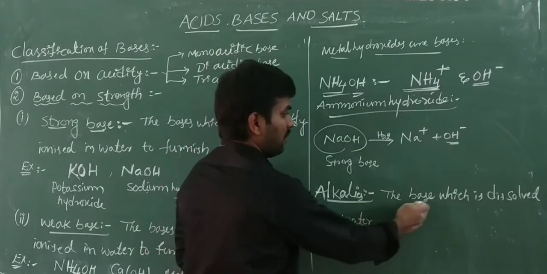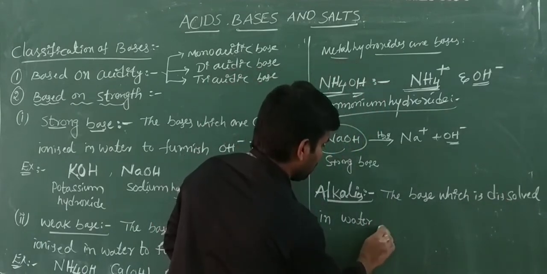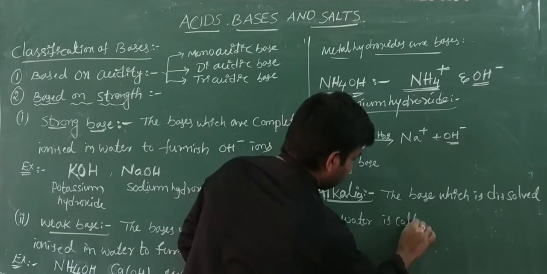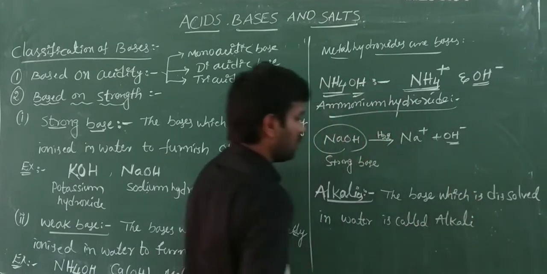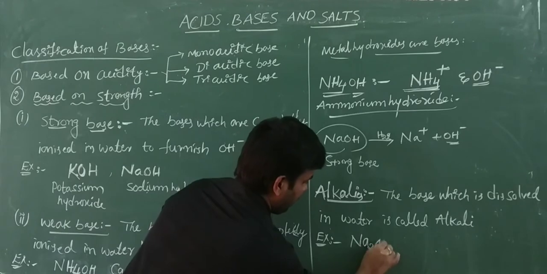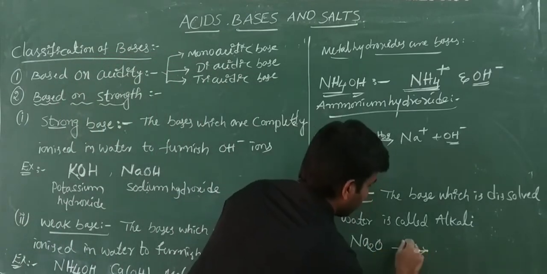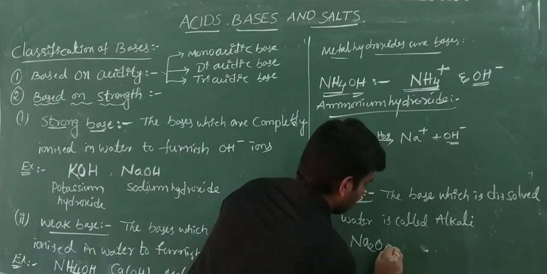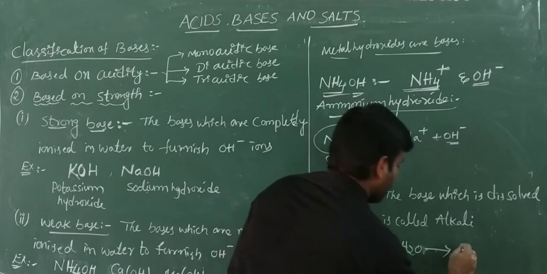The base which is dissolved in water is called an alkali. For example, sodium oxide, when dissolved in water, combines with water to form sodium hydroxide.